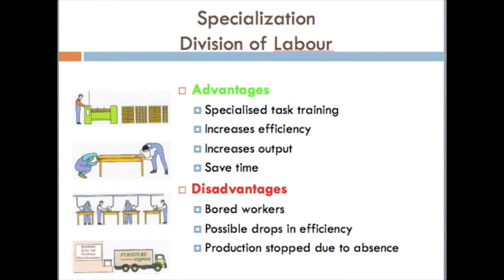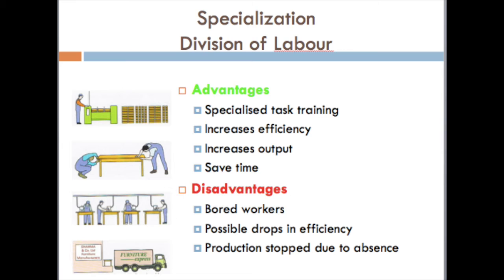Let us discuss the advantages and disadvantages of specialization or division of labor. Now, the first advantage of division of labor is specialized task training. Like if a person is running a machine to cut the wood, he will be specialized in running the machine, so he gets particular training for it, so he will be more productive. Second, if you divide the task according to specialization, then it increases efficiency.